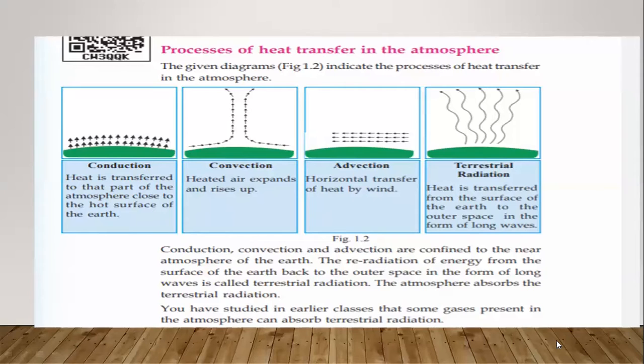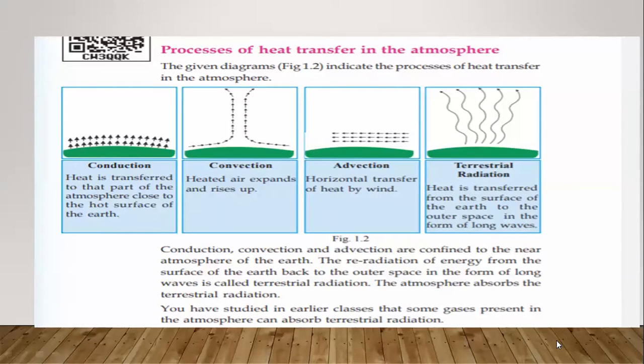Okay, first is the conduction. What is the conduction? Heat is transferred to the part of the atmosphere very close to the hot surface of the earth. The first process is the conduction. അപ്പോൾ conduction എന്ന് പറഞ്ഞാൽ the heat is transferred to the atmosphere close to the surface of the earth. അതായത് എർത്തിന്റെ സർഫേസിലേക്ക് ആദ്യമായിട്ട് സോളാർ എനർജി വന്നു കഴിഞ്ഞാൽ ആദ്യം ചൂട് പിടിക്കുന്ന ഭാഗമാണ് the surface of the earth.